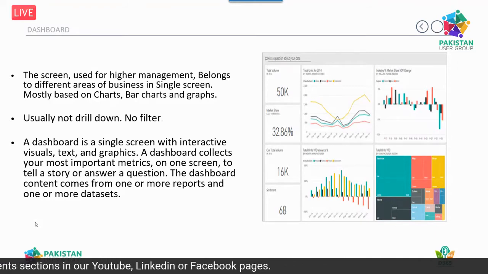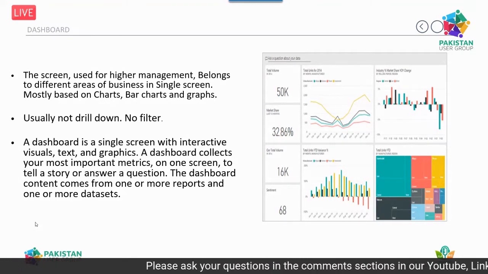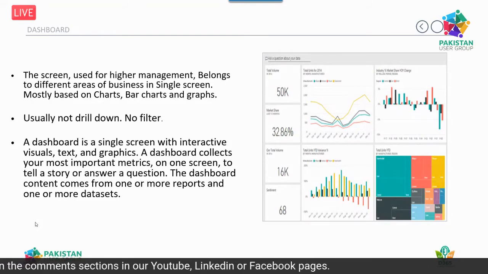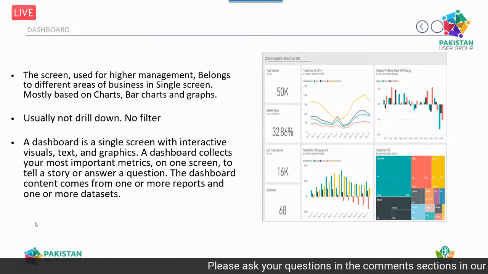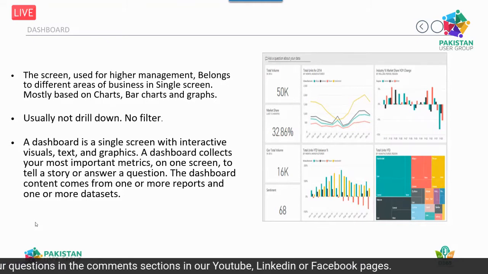For example, the CFO or company owner wants to just see the performance of sales, purchase, and the cost of production, but they don't want to go into the depth of how these things operate behind the scenes. So on that single screen there is usually no drill down and no filters. They just open that screen and watch what performance is coming, and just refresh, and see the performance for YTD, yesterday, last year, current day, current year, current month, last month. So it's a single screen that's called a dashboard.